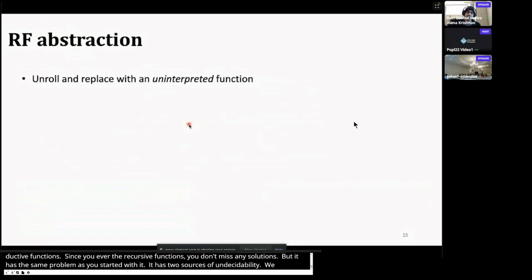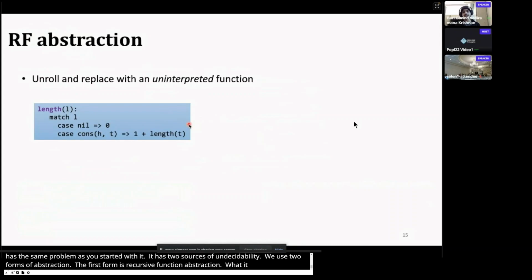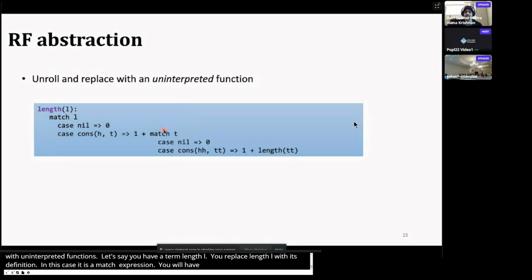The first form of abstraction is recursive function abstraction. What it does is it unrolls and replaces recursive functions with uninterpreted functions. So let's say you have a term length(L). You replace length(L) with its definition. In this case, it's a match expression. Of course, since length is recursive, you will have other occurrences of length in the definition. You unroll it again by replacing length(T) with its definition, and you do this until you're satisfied. And finally, you replace all remaining recursive functions with a new uninterpreted function.